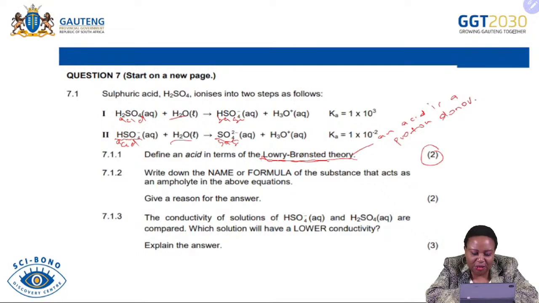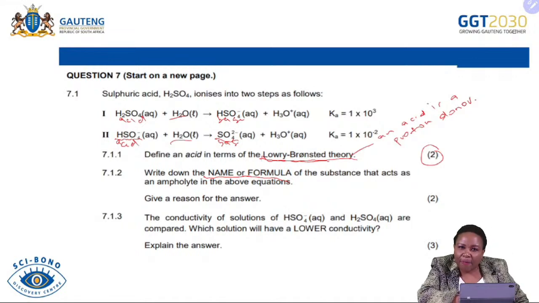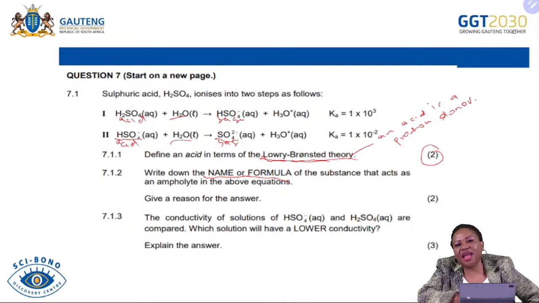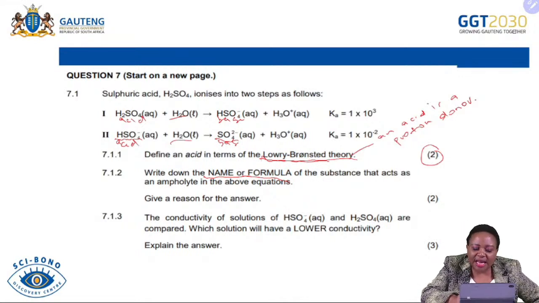The second question says name or formula. It is very important that when you read your questions, you check the instructions of the examiner. There are instances where an examiner will just say, write down the name. There are instances where the examiner will say, write down the formula, or write down the name or formula. So you must make sure that you follow the instruction as provided by the examiner. In this case, the examiner was a little bit lenient because the examiner said, write down the name or formula of a substance that acts as an ampholyte.